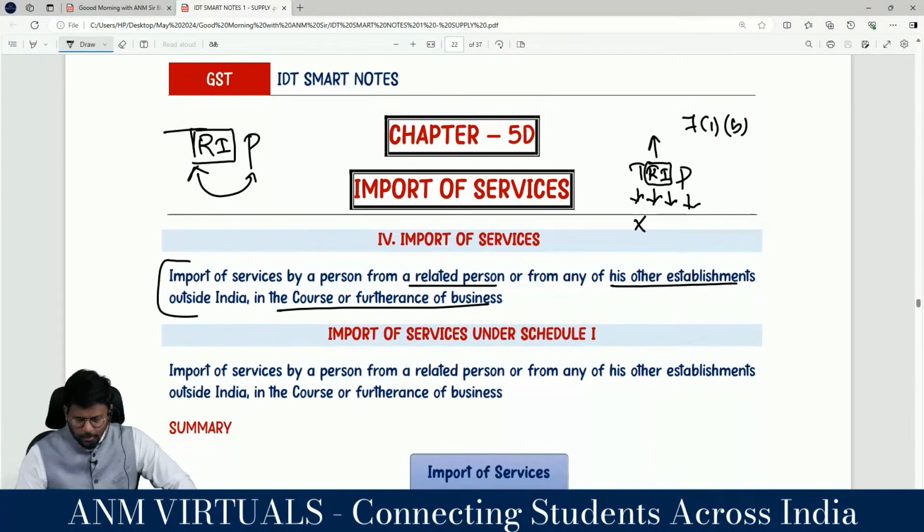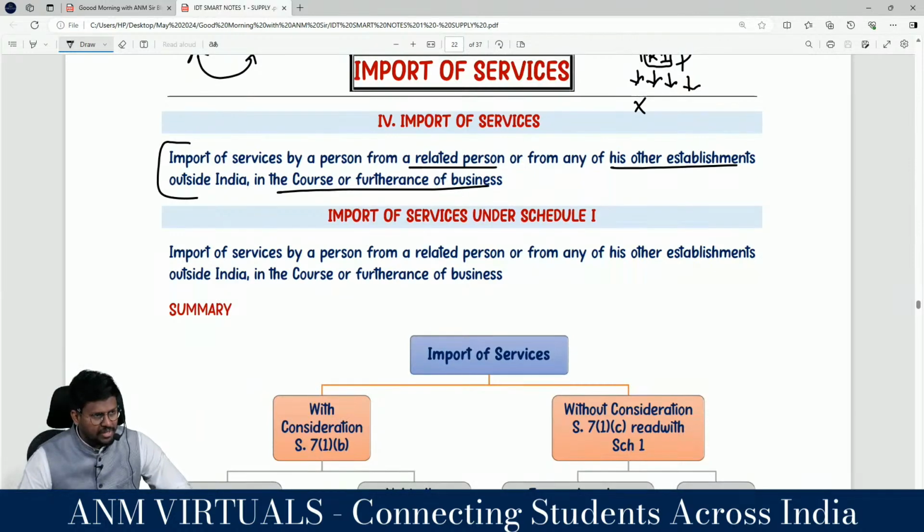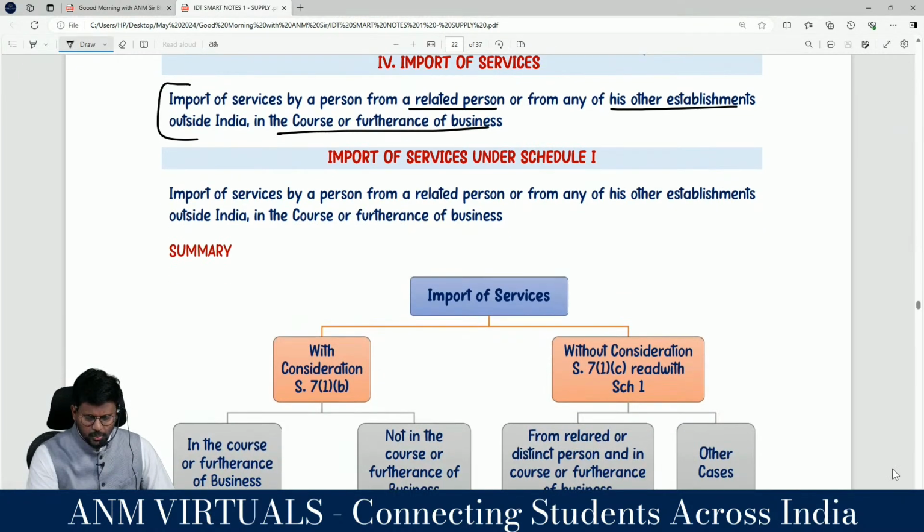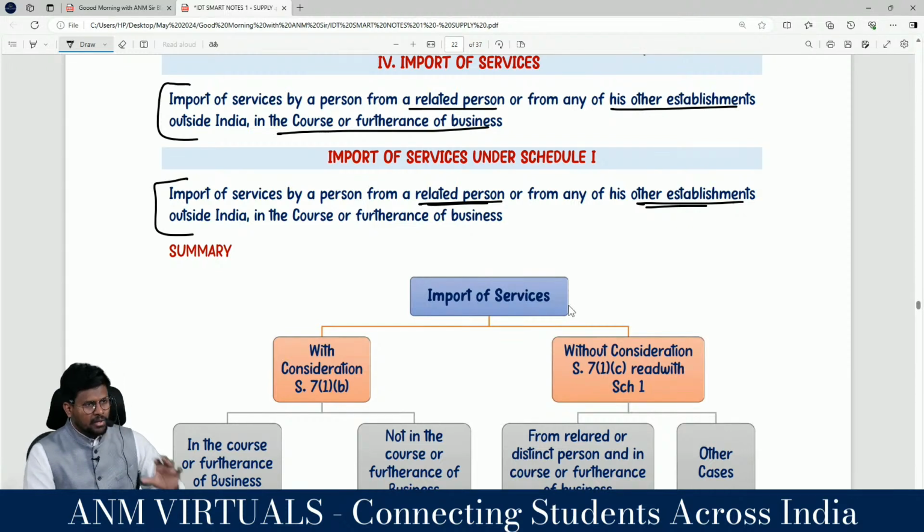Now we are talking about importation of services. We know that importation of services by a person from a related person, or from any of his other establishments outside India, in the course or furtherance of business is a deemed supply. Correct? Yes. So we have two things actually. Import of services by a person from a related person or from any of his other establishments in the course or furtherance of business is what the deemed supply is all about.